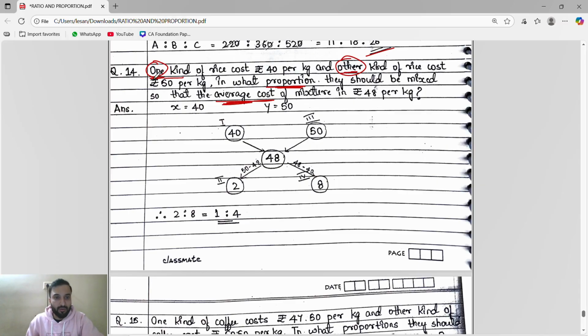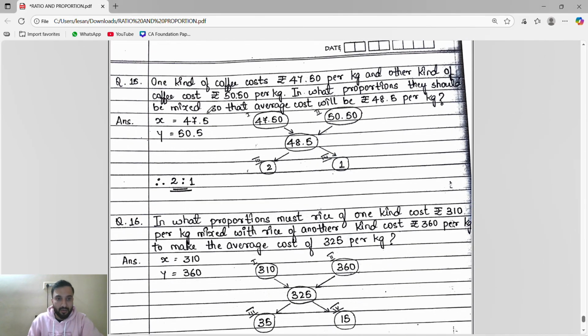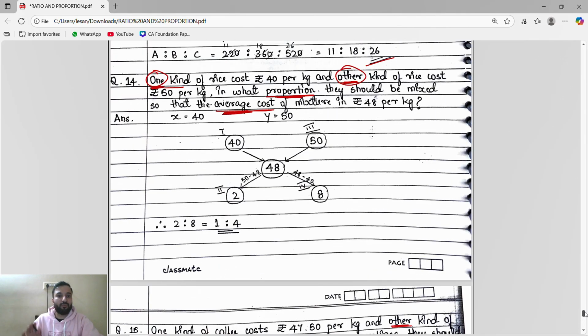They have given one value, another value, they are talking about the proportion, and they have given the average cost. In this condition we have to use the same concept of proportion.